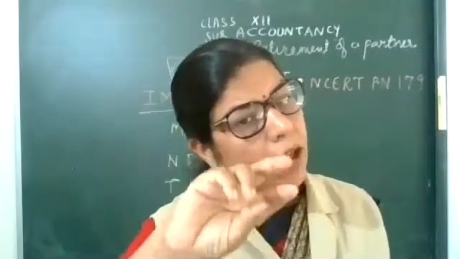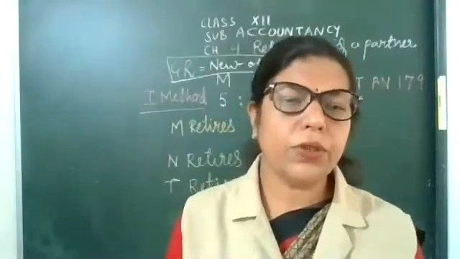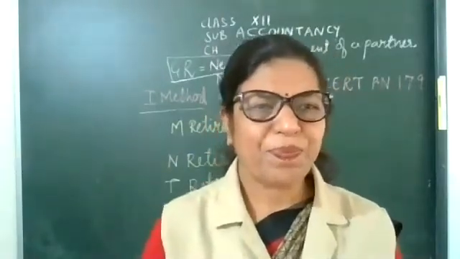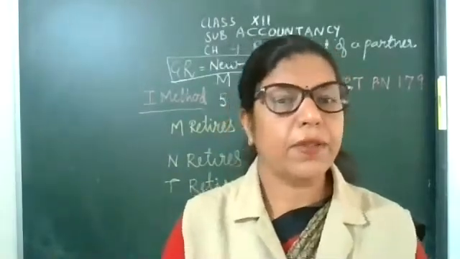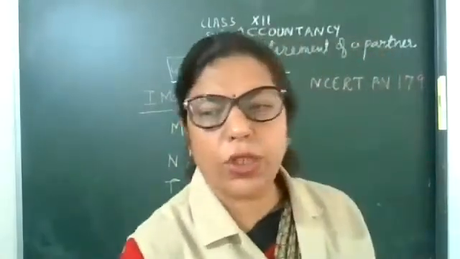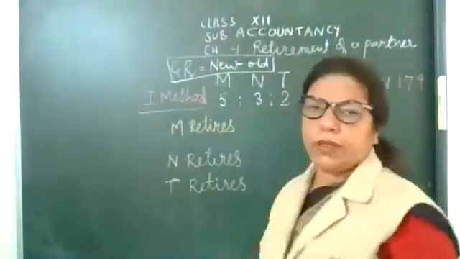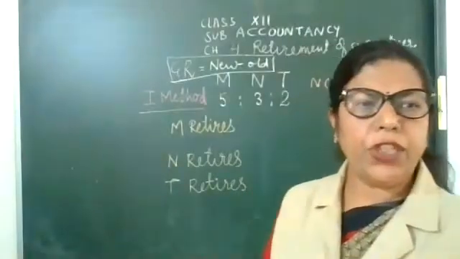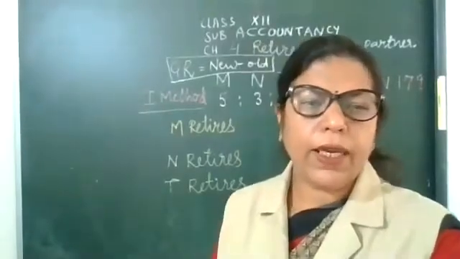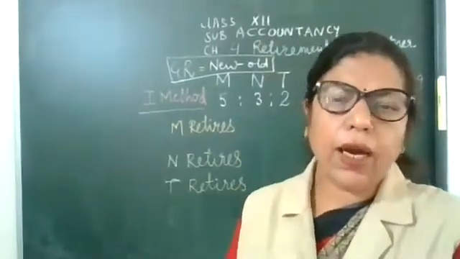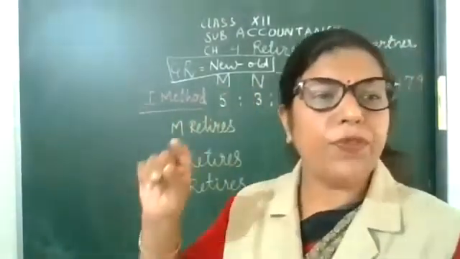The gaining ratio is the opposite of the sacrificing ratio. In the sacrificing ratio, the sacrifice is equal to old minus new. Now in gaining, that is new minus old. So here, first method, on page number 179, my dear children. M, N and T are the three partners. Their ratio is 5:3:2.